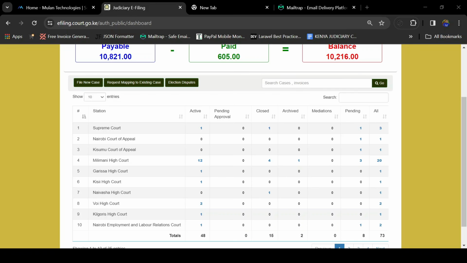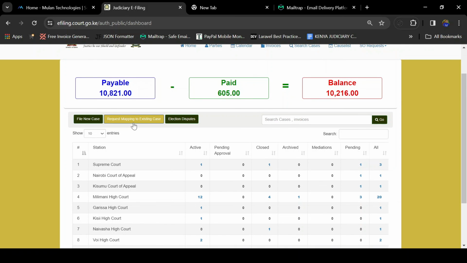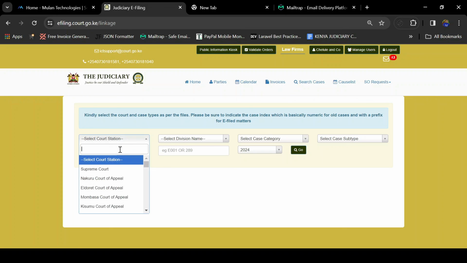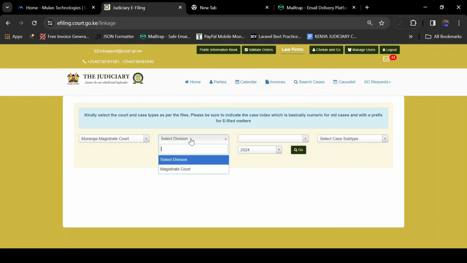Now, how do you request to be mapped to an existing case? For you to do so, in your dashboard, you will click on the link Request Mapping to Existing Case. Once you have done that, you select the court station. Let me say that is Murang'a Magistrate Court. Select the court division, that's Magistrate Court.